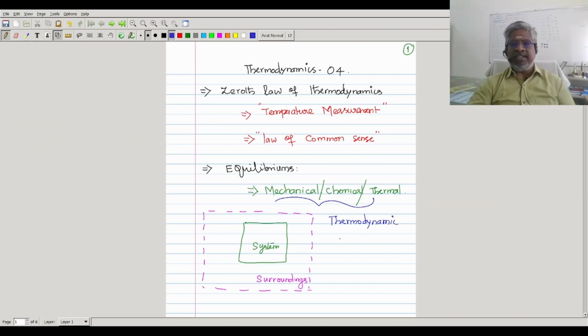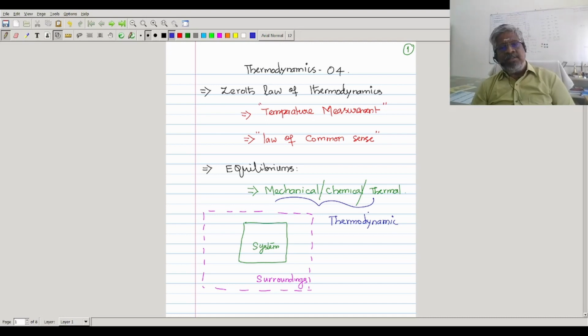In the previous video lectures, I explained mechanical equilibrium, chemical equilibrium, and thermal equilibrium. In the quick chart, I told you that in mechanical equilibrium the forces are equal, in chemical equilibrium there won't be any chemical reaction and the species are all homogeneous, and in thermal equilibrium the temperatures are equal. Nowadays everybody understands that they are equal, but equal of what and what? That is very important.